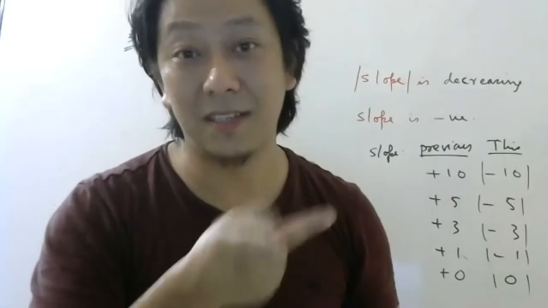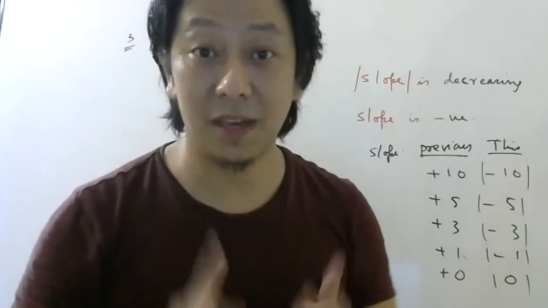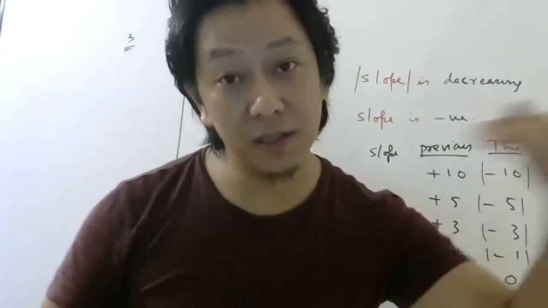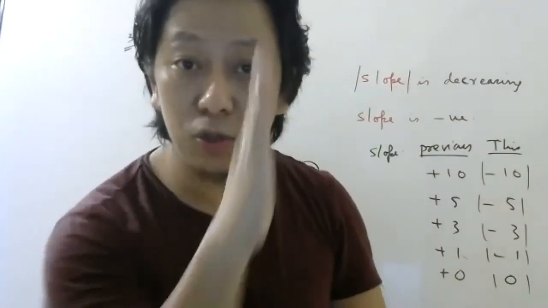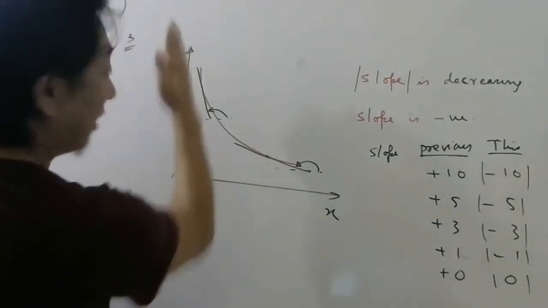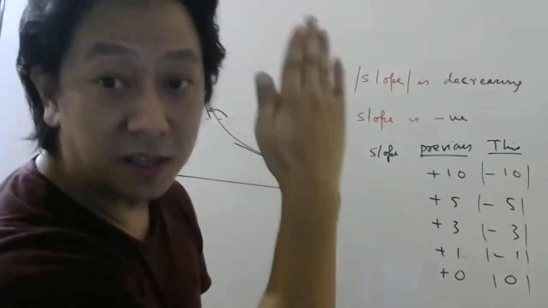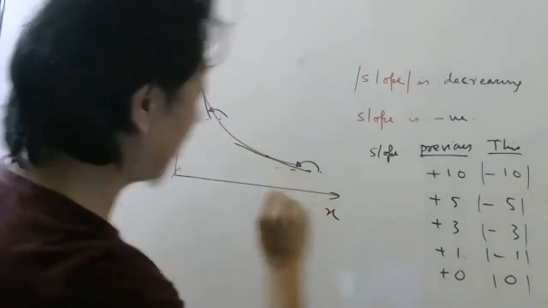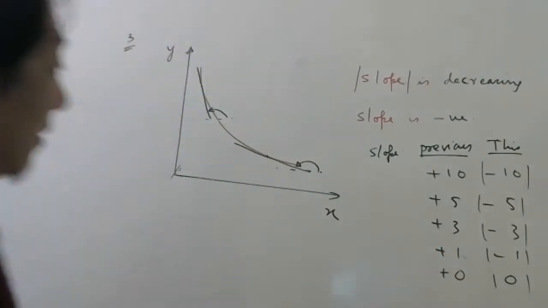So in both cases the car is slowing down. Here it is slowing down this way, and here it is slowing down this way. So when people talk about whether slope is increasing or decreasing, just think of the tangent. Draw a tangent at the initial point and the final point, and check whether the tangent is more vertical or more horizontal. If the tangent is more vertical, it will have more slope in magnitude. And if the tangent is more horizontal, then the slope will be less.